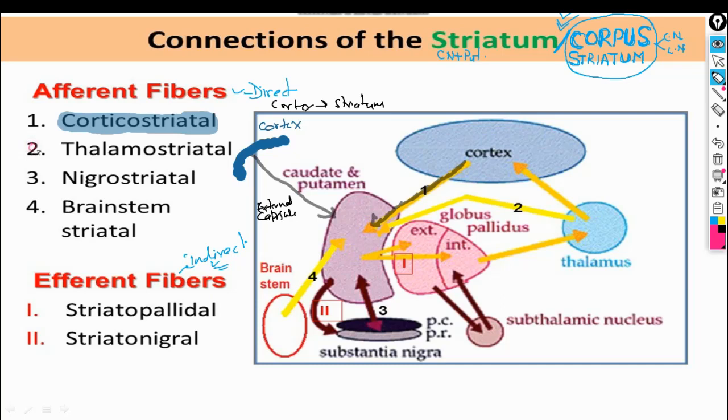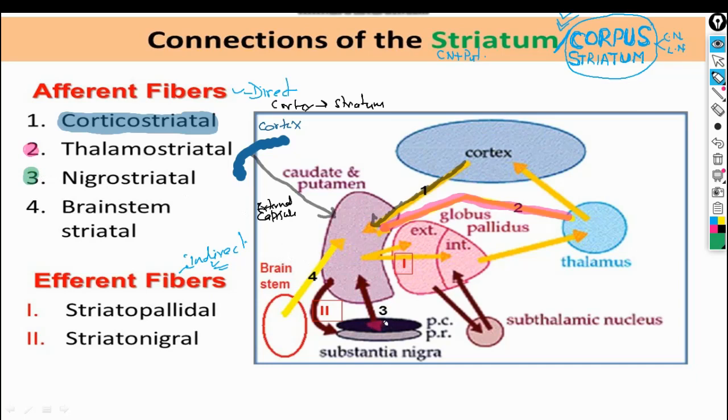In the thalamostriatal connection, fibers from the thalamus go to the striatum. In the nigrostriatal connection, the fibers come from the substantia nigra, and this part of the substantia nigra is the pars compacta.